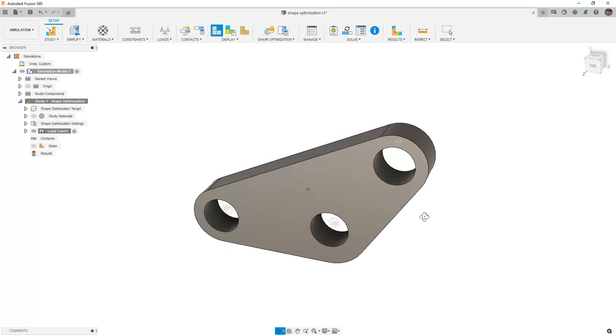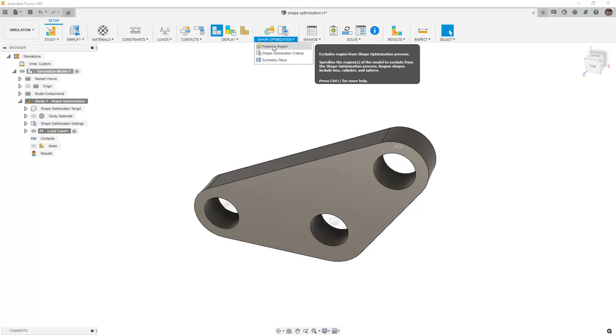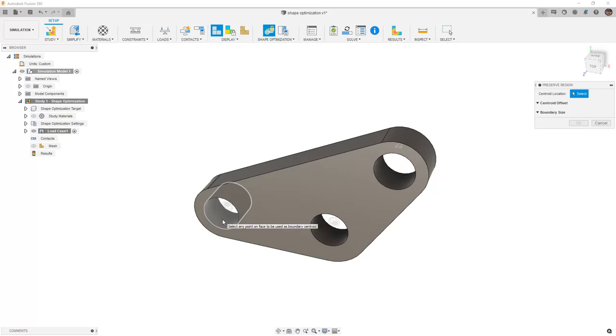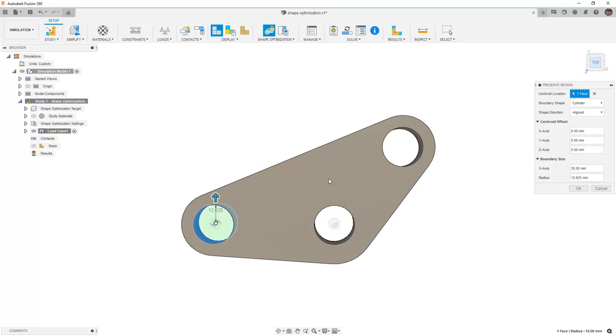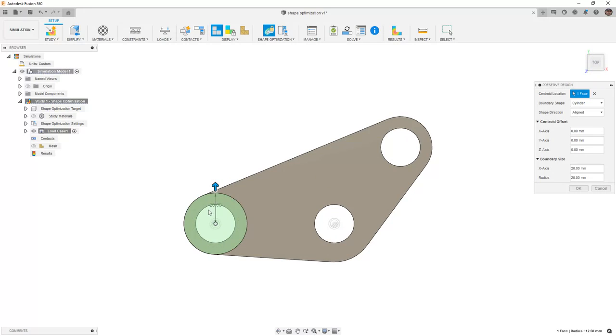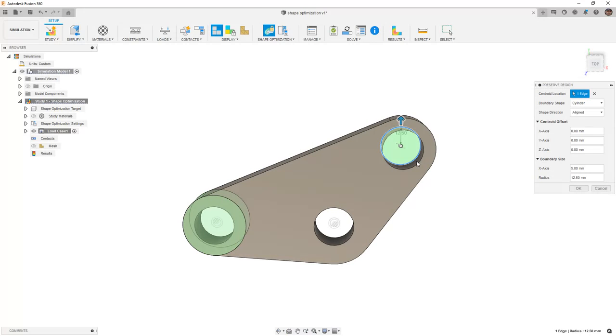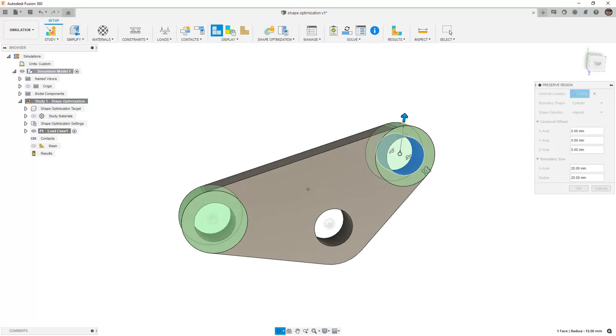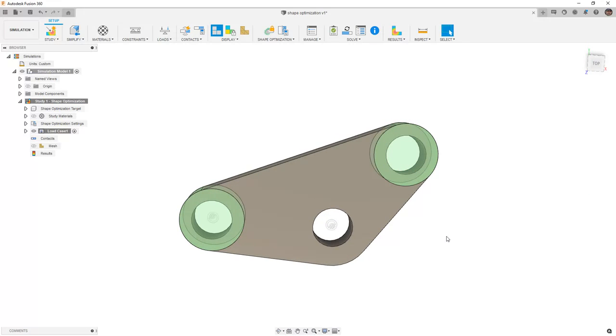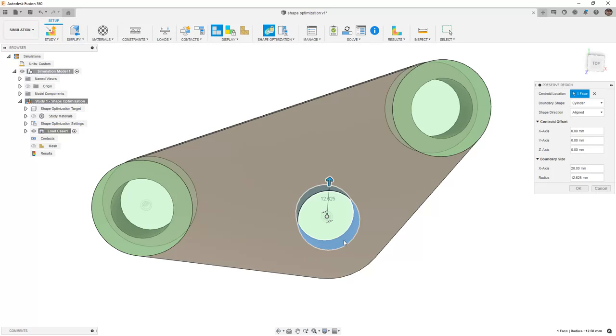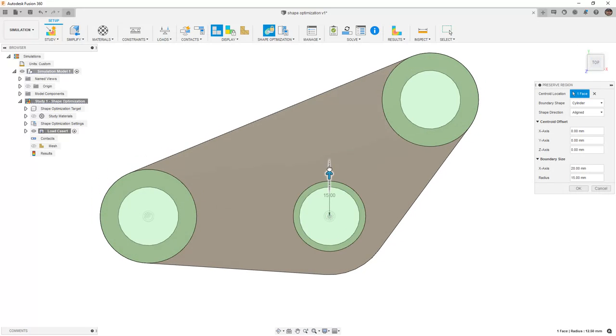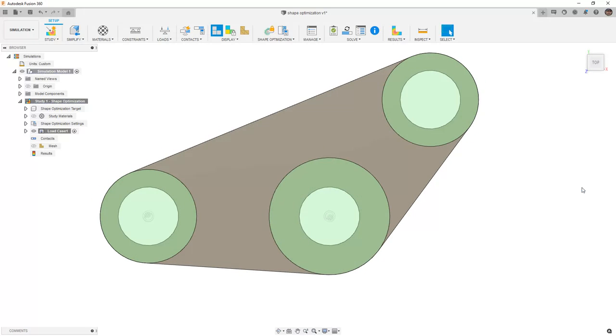Now that we have those different areas, we need to move on to preserve regions. We're going to pick a centroid location, and then we want to preserve a certain amount of this location. So we'll add 20 millimeters, and we'll say OK. Then using the marking menu, we're going to repeat this process. When we select an edge, we'll need to dictate the extrusion distance, but if we select a face, then we'll be able to easily capture just the area of interest. We'll do this one more time, making sure that we do preserve all these regions. This one we're going to increase a little bit more to 25 millimeters and say OK.